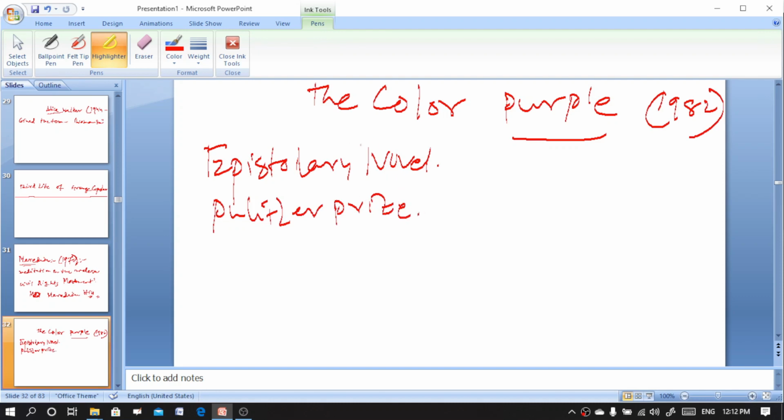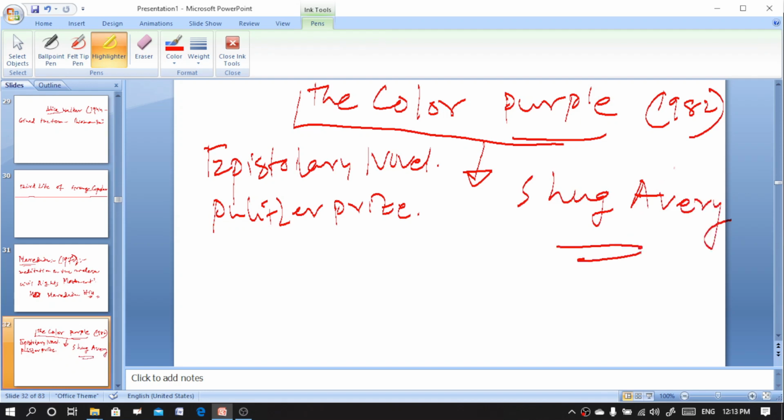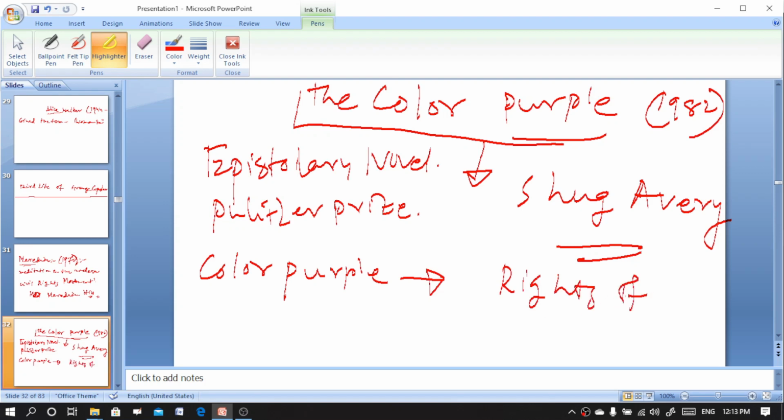And you know that The Color Purple title comes from a character named Shug Avery, who says that it pisses God off if you walk by the color purple in a field and don't notice it. Basically the color purple here signifies the rights of women.